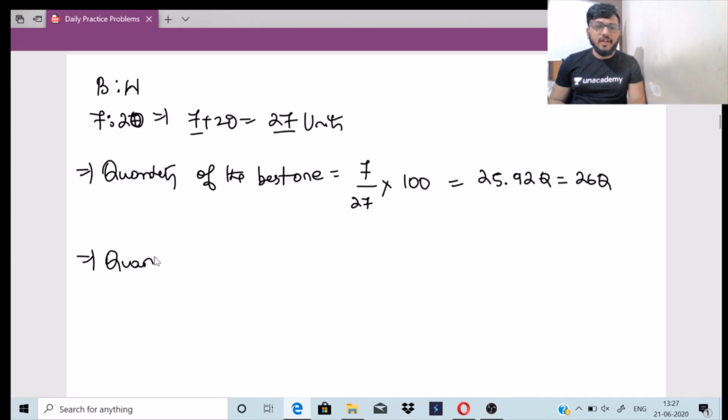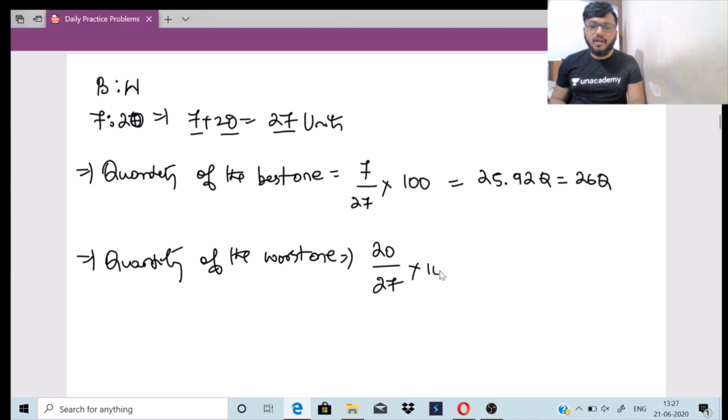So let us find out the quantity of the worst one. Quantity of the worst one is 20 divided by total 27 into 100. So this is 20 into 100 divided by 27, 2000 by 27, which is equivalent to 74.06 quintals. Approximately equal to 74 quintals.